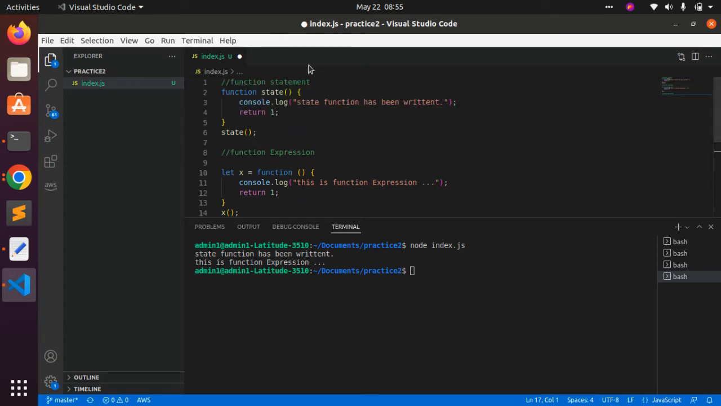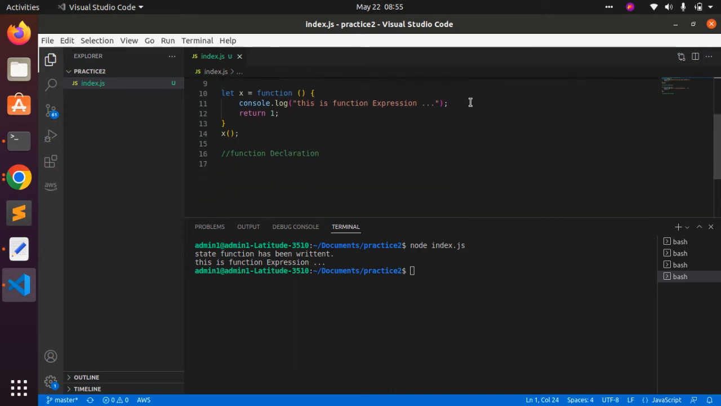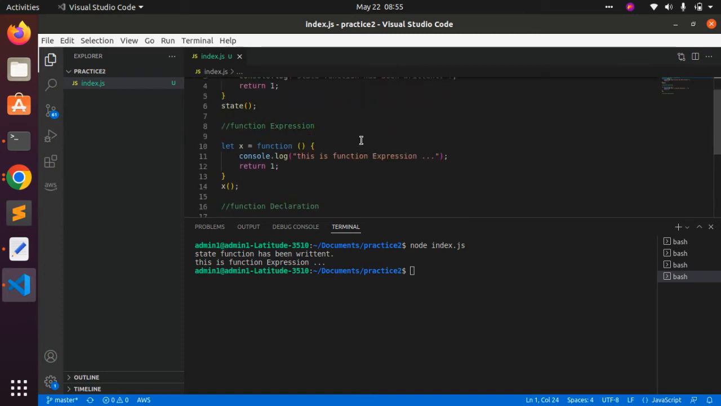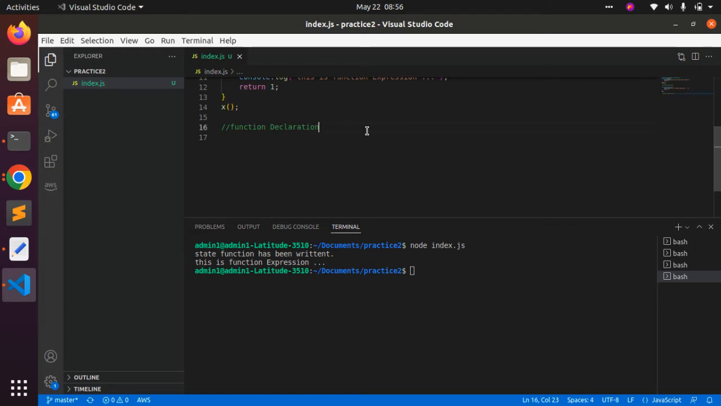So we can say that the function statement and function declaration are both the same thing. So this is basically the function expression and the declaration. Function declaration and function expression. Right. Now, this is all about the function expression and function declaration.